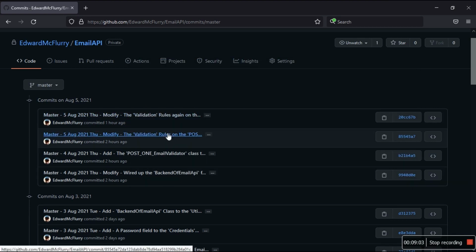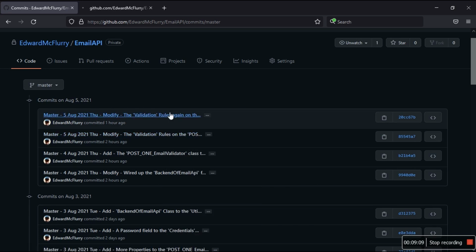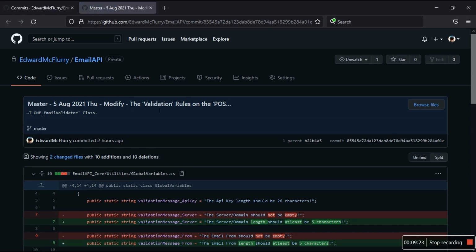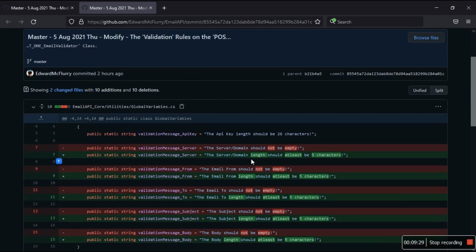All right, I want to show something. Okay, let me show this. I want to show this commit, this one, and then this one. Firstly, this one. I want to show you where the laziness from the developer side is. So basically, if you can see, the commit says I modified the validation rules on the Post1 email validator class. Yes, I did modify. Previously it was the server or domain should not be empty, right? And then the email from should not be empty. Notice, should not be empty. And then it could not work, but I had already created the commit. I had already deployed it.